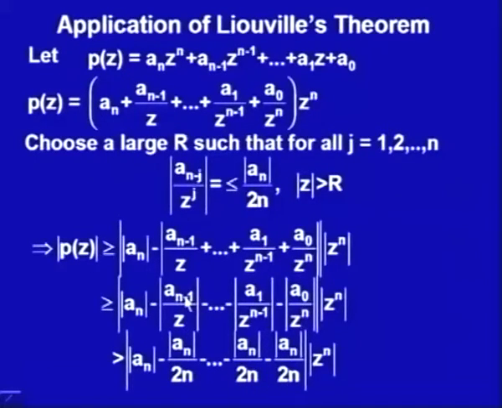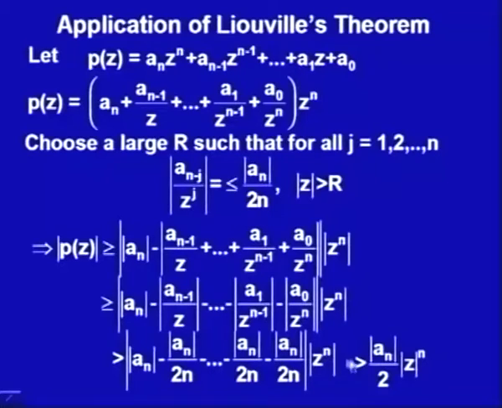a_0 to a_{n-1}, that is n terms. So, I have n terms like this one. If I add up these n terms, what I would get is n times mod of a_n upon 2n, that is mod of a_n upon 2. So, what I am getting is |a_n| minus |a_n|/2, the same thing as |a_n|/2, and this is holding true when |z| is greater than r. So, it is greater than mod of a_n upon 2,